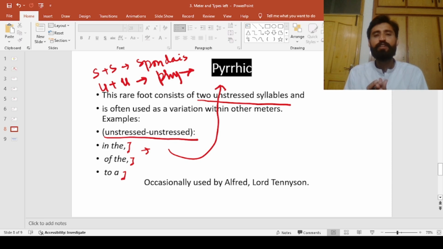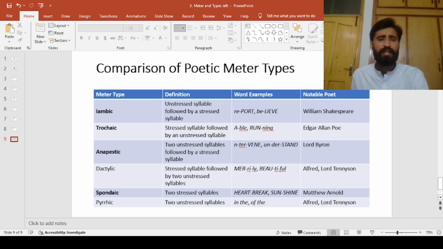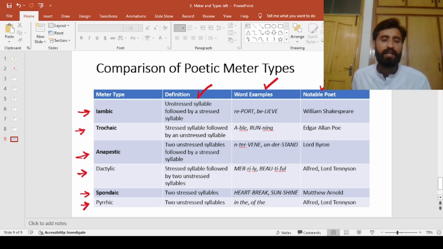And we have different types: iambic, spondaic, pyrrhic, etc. This comparison table covers the number of syllables, the examples, and the writers who used each properly: iambic, trochaic, anapestic, dactylic, spondaic, and pyrrhic. I hope everything is now quite clear, so you won't have any issues when it comes to meter, foot, and types of meters.